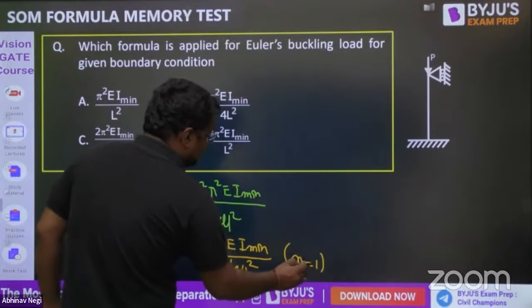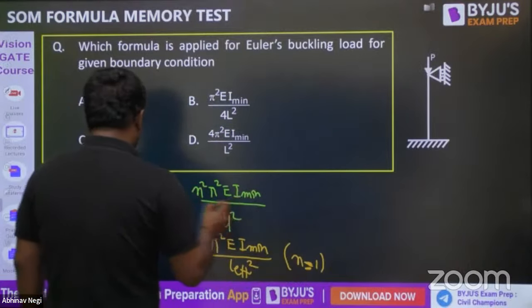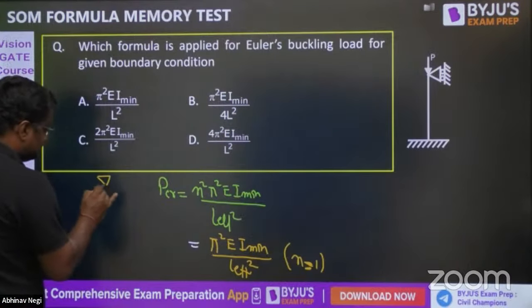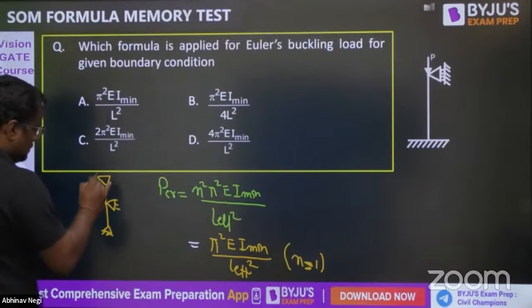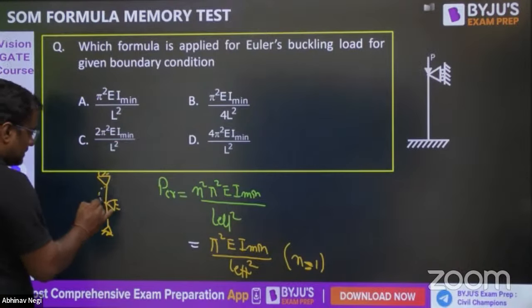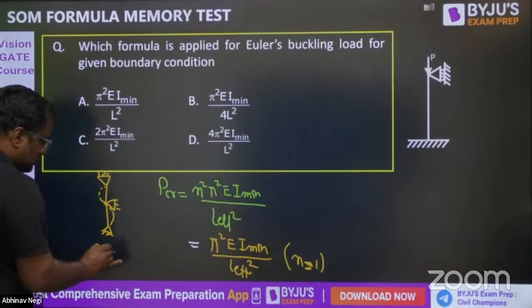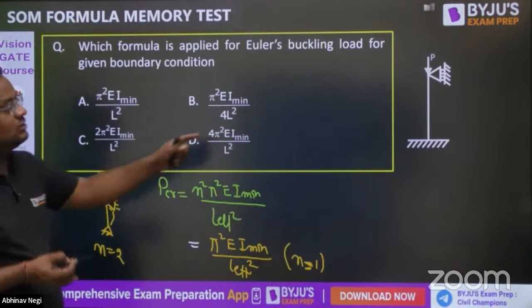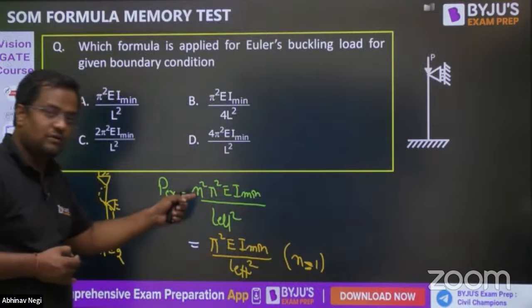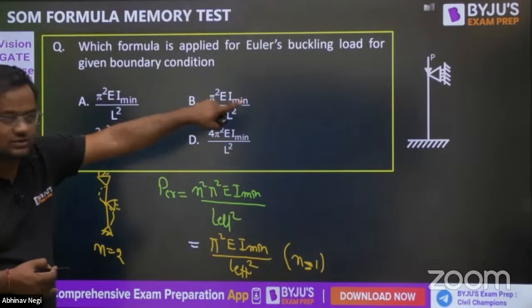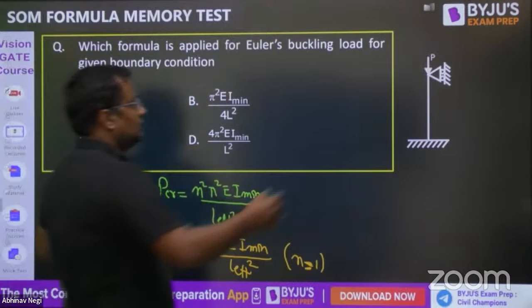But guys, suppose the column is like this. Then n can be 2, no? Buckling loops can be 2. In our case, there are only 2 supports, either here or here. So n is 1, so we say this. Otherwise, the formula can be this also. So in this case also n is equal to 1. Only one loop.